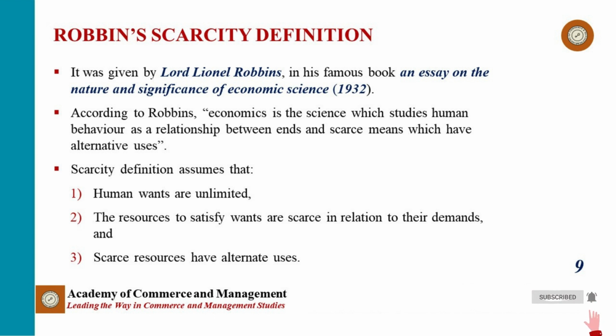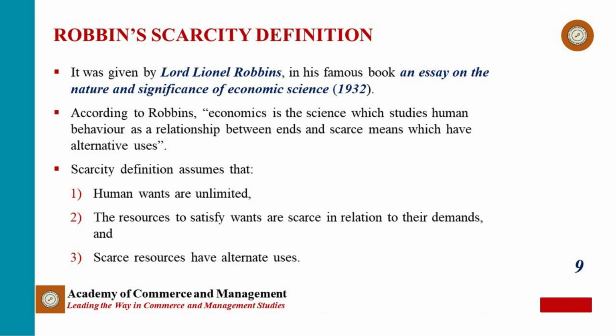The second proposition is that the means or resources to satisfy wants are scarce in relation to their demands. Had resources been plentiful, there would not have been any economic problems. Scarcity of resources gives rise to many choice problems. And the third proposition is that, since prehistoric days, one notices constant effort of satisfying human wants through scarce resources which have alternative uses.